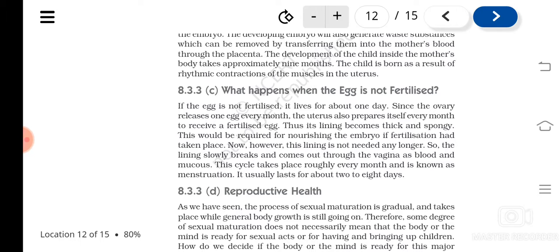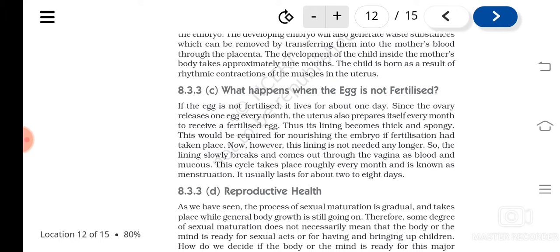Understood? Slowly the lining breaks and comes out through the vagina as blood and mucus, and this is called menstruation.